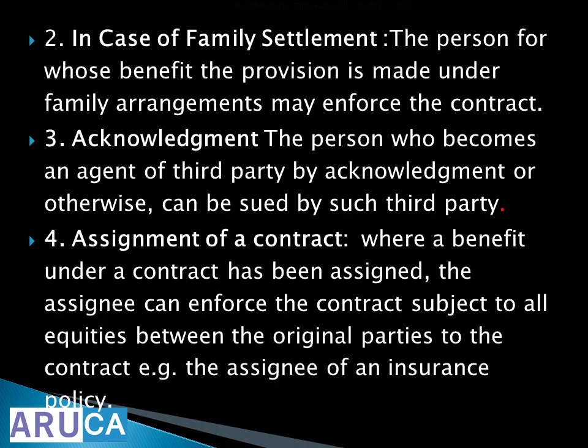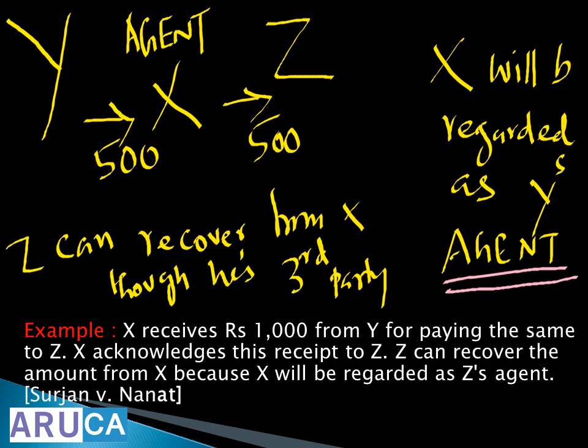Assignment of a contract. You transfer the contract, right? Then they can enforce. X receives 1000 rupees from Y for paying the same to Z. So in between he is having it. Y is there, X is the agent, Z is the final person. X receives 500 from Y. Z is supposed to be given that 500. Okay. Now Z can recover from X though he is a third party to the contract between Y and X. X will be regarded as the agent of Y. So that is how it works.